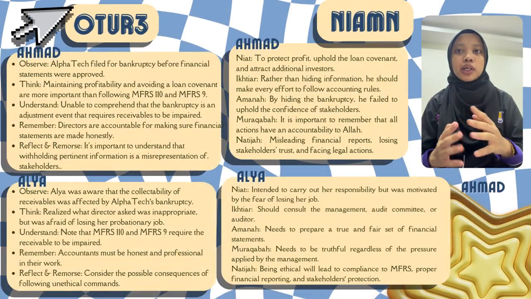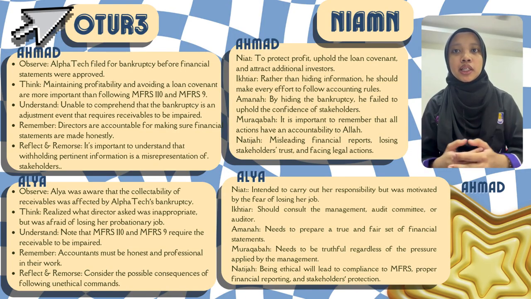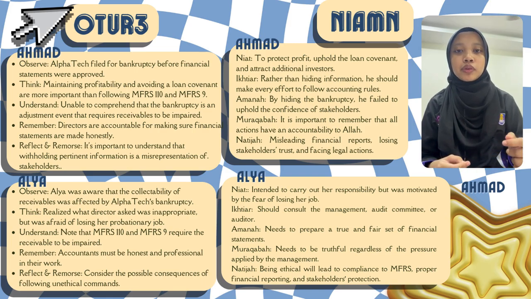In addition, the lower profit will reduce retained earnings in the statement of changes in equity. By applying auto trade to Ahmad, first, observe FAR513 filed for bankruptcy before the financial statements were approved. Second, maintaining profitability and avoiding a loan covenant breach are more important to him than following MFRS 110 and MFRS 9. Third, understand he was unable to comprehend that the bankruptcy is an adjustment event that requires the receivable to be impaired. Fourth, remember directors are accountable for making sure financial statements are made honestly. Reflect and remorse. It is important to understand that withholding pertinent information is a misrepresentation to stakeholders.